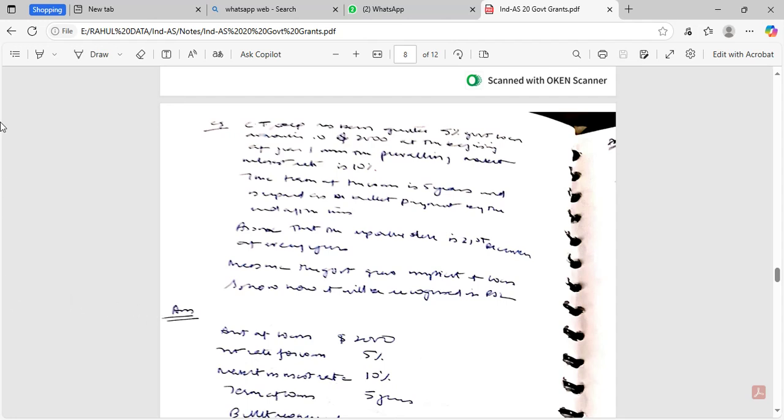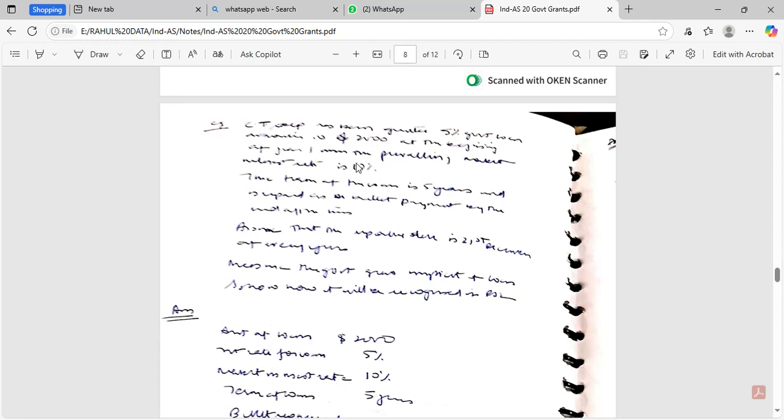Example: CT Corp has been granted a 5% government loan amounting to rupees 2,000 at the beginning of year 1 with the prevailing market interest rate at 10%. The term loan is for 5 years and is to be repaid as a bullet payment by the end of the term.